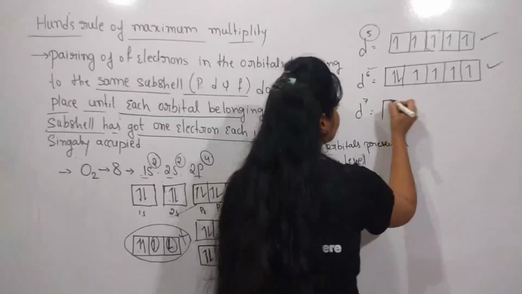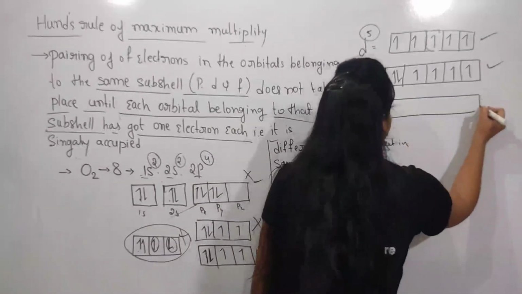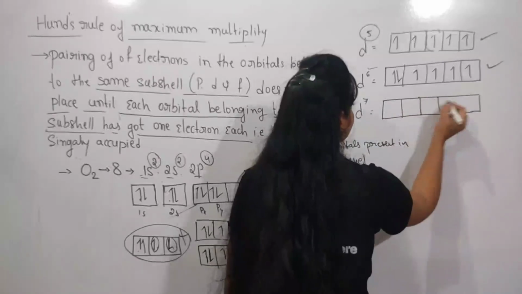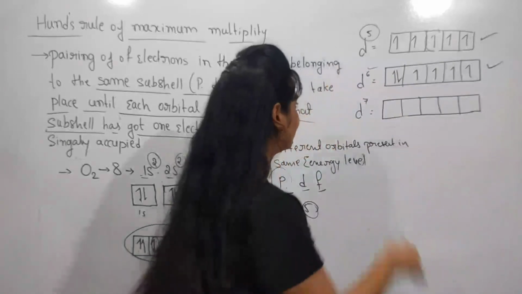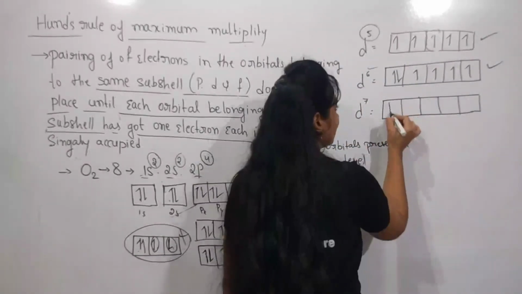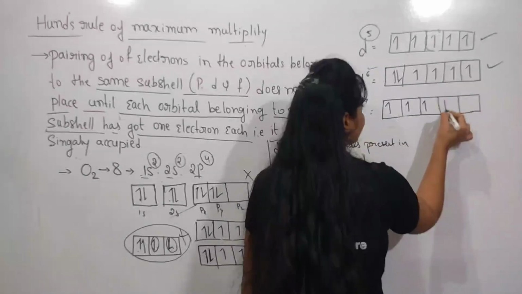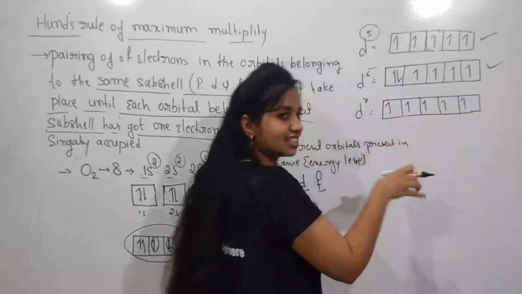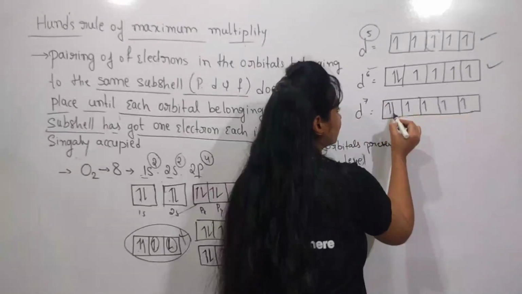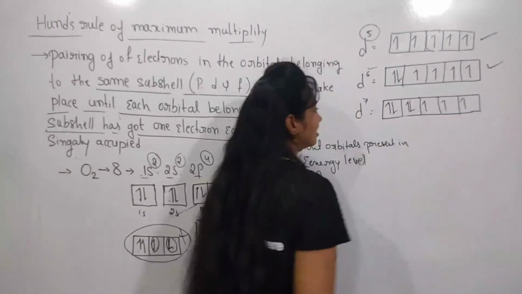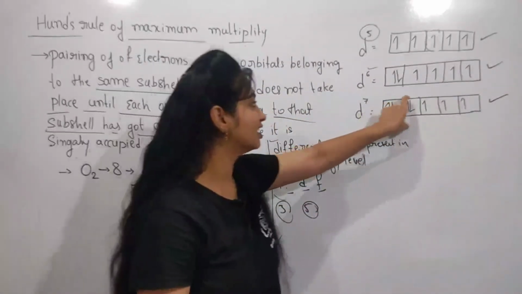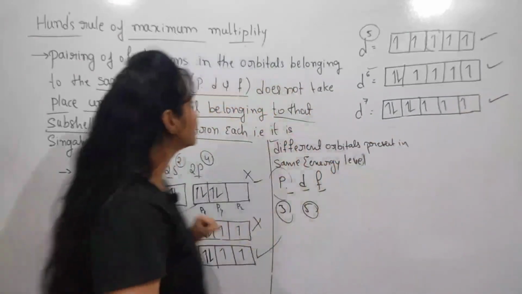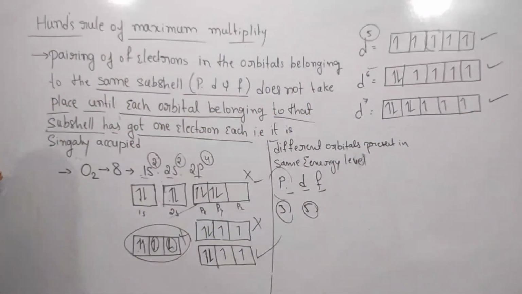And next the D7. 1, 2, 3, 4, 5. Start to fill these electrons with me. 1, 2, 3, 4, 5. And next the pairing will start. 6, 7. So this is the right method to fill or accommodate the electrons in their orbitals. So this is all about Hund's rule of maximum multiplicity.